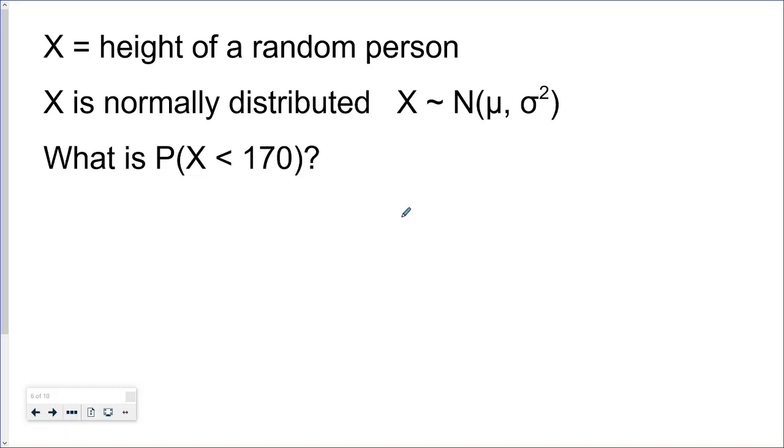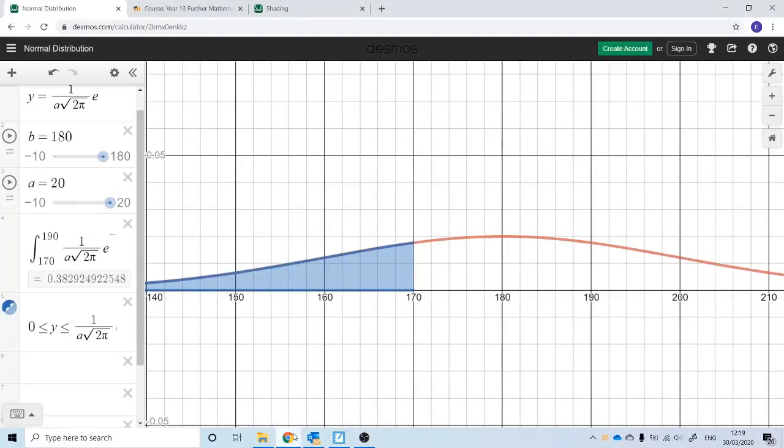Finally, let's have a look at what these parameters mu and sigma squared do to change the shape of the distribution. So let's use this example, sticking with people's height. So x is the height of a random person, a random variable, and let's say that we know that height is normally distributed. So that means that x follows a normal distribution, and the mean is mu, and the variance is sigma squared. And let's say that we're interested in the probability of a random person having a height of less than 170 centimeters.